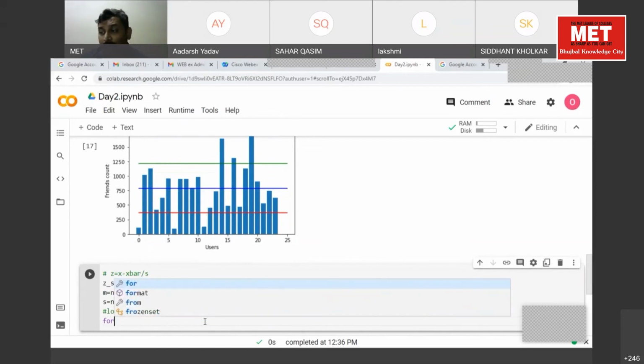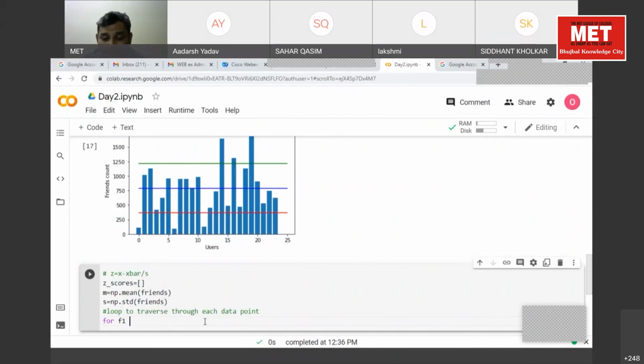Now, one very important thing in Python is we must indent our statements. If you're not following proper indentation, the code will not work. So for, declare a dummy variable, say f1, then you have to specify the in operator.